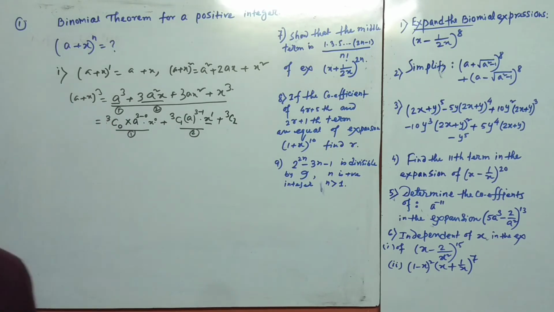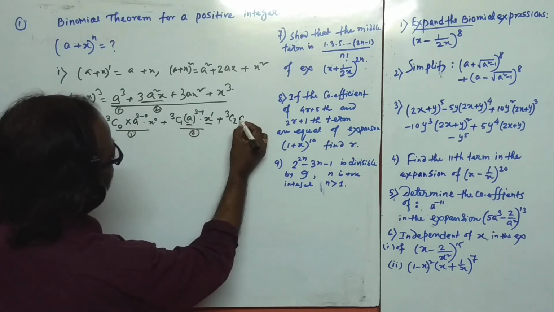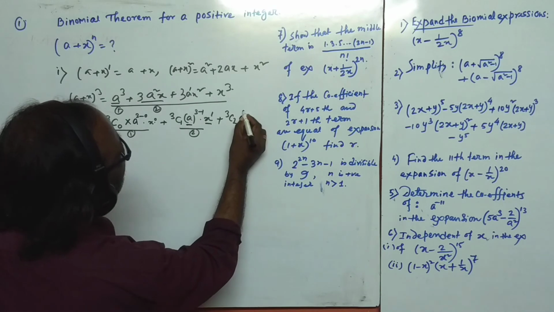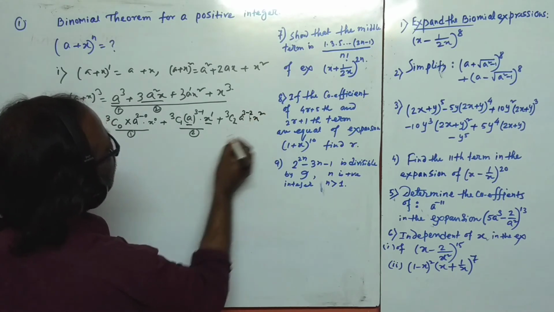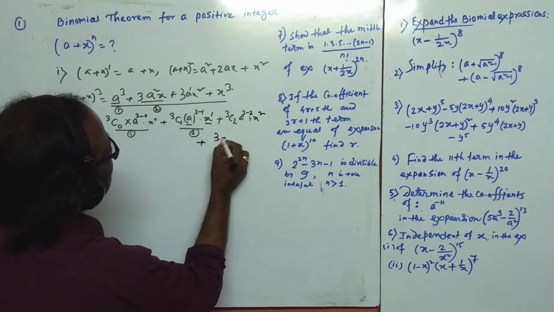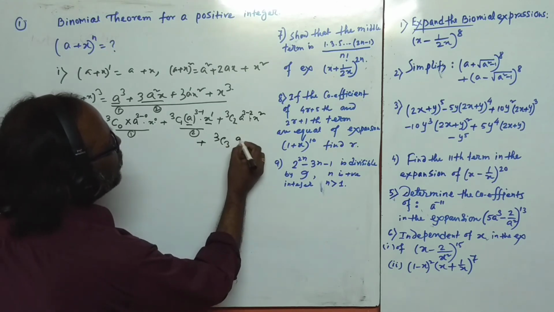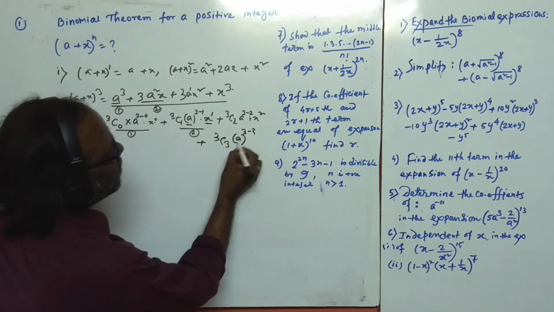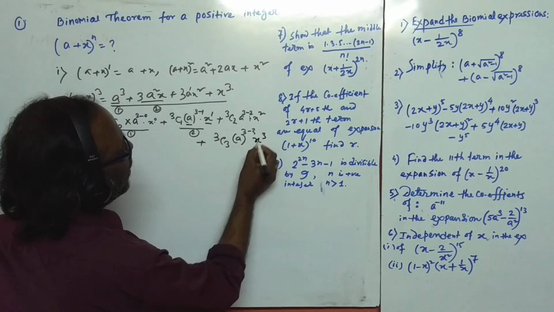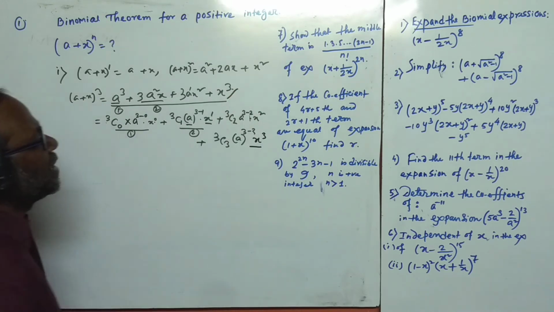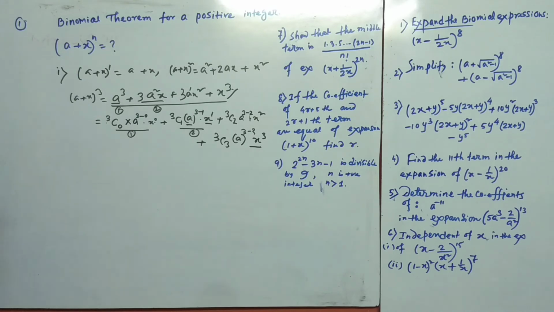Now a to the power 1, we can express the same as 3 minus 2, and x to the power 2. And the last term, this is 3C3, that means 1, and also a to the power 3 minus 3, that means a to the power 0, means 1. And x to the power 3. This is the fourth term. I think it is clear to all of you.